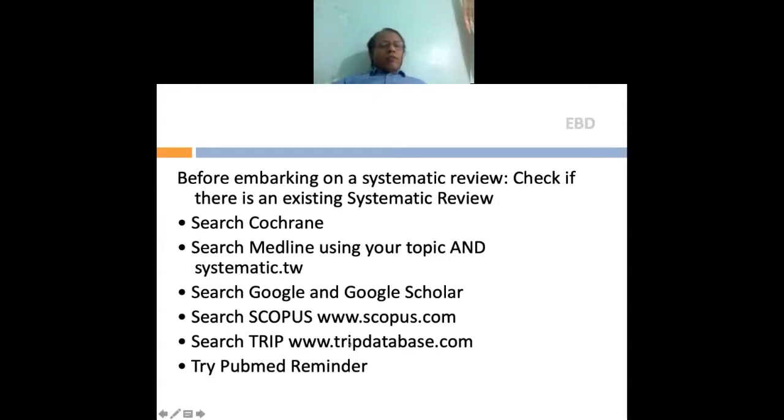If you do that, it's a good thing to have gray literature also, because gray literature may give you a different angle on the same topic. Search Scopus. And you also need to go to the TRIP database and find out if there's a systematic review published on your topic. It's a good database to go through. You can also put a PubMed reminder to find out if a systematic review has been done on this one.